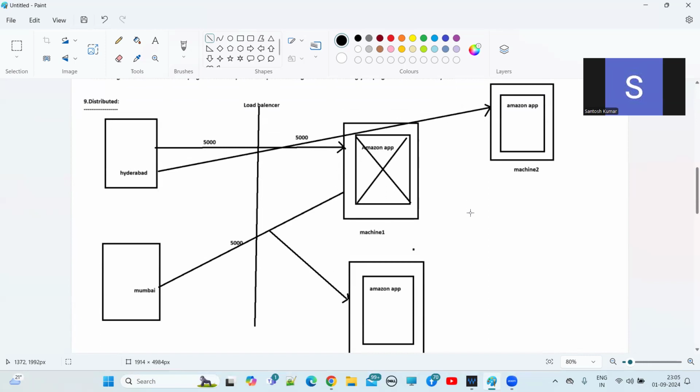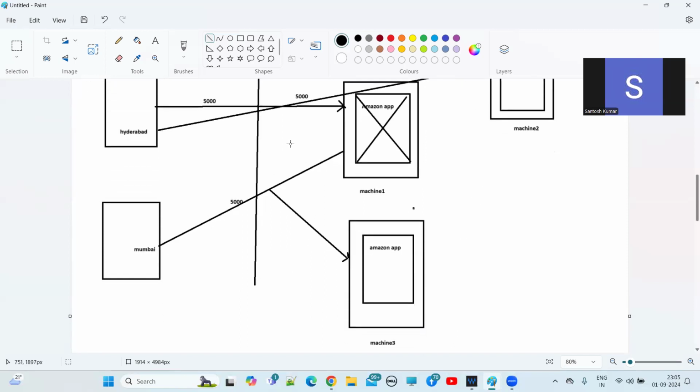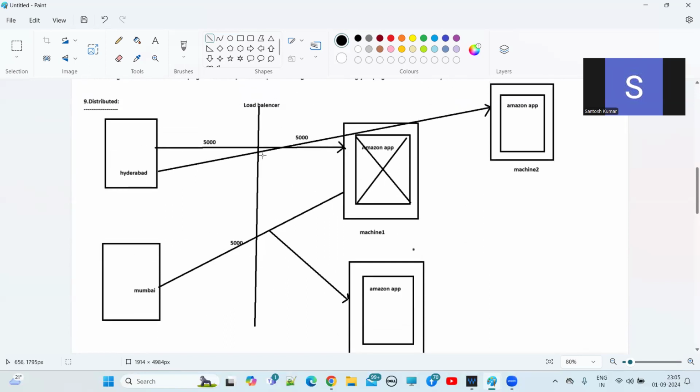Now, here we can also achieve a failover situation. What is the failover situation? Let's suppose the first machine has some issue and has crashed. Immediately the 5,000 requests which were being processed by machine 1 will automatically be routed to the other machines.